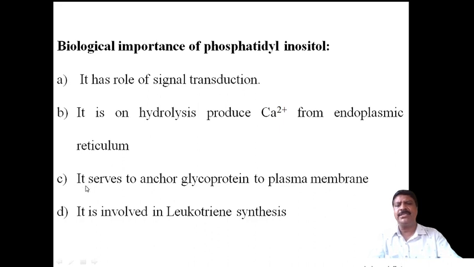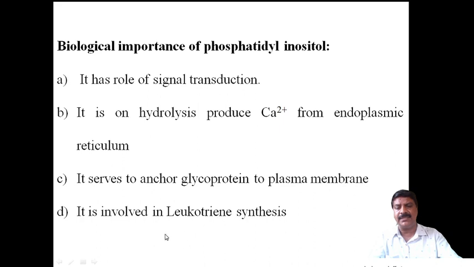And the third one is that it serves to anchor glycoprotein to the plasma membrane. Next, the fourth biological importance is that it is involved in leukotriene synthesis.